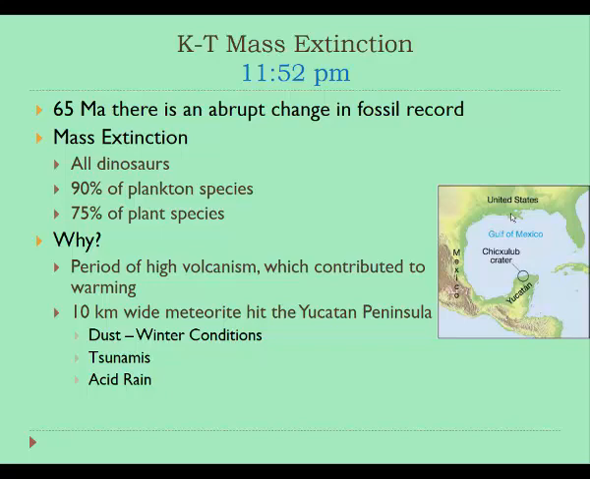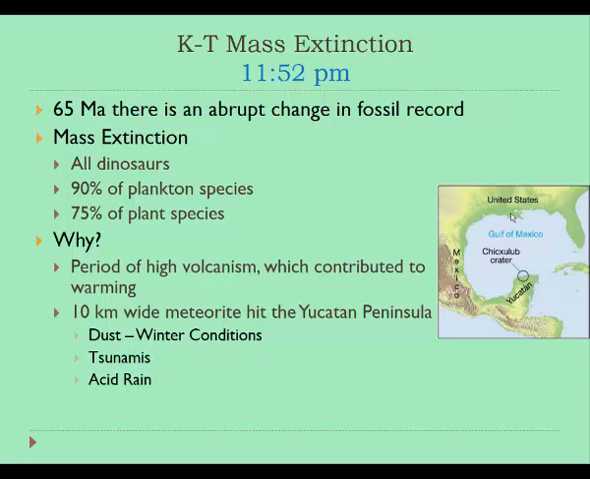And then, to add insult to injury, there was a 10-kilometer wide meteorite that came from space and slammed into the Yucatan Peninsula. So 10 kilometers, that's about 7 miles wide. That's a huge piece of rock to slam into the earth. And it slammed into the earth in a place where some of it hit land and some of it hit water. It was kind of right along this coastline.